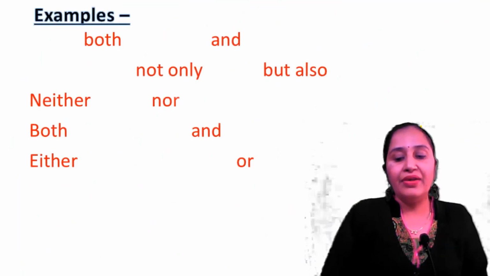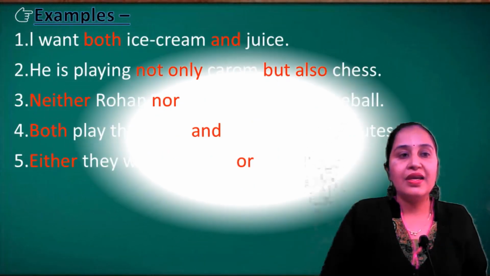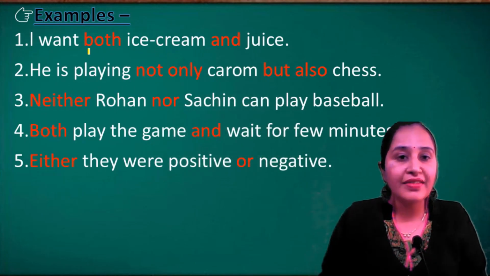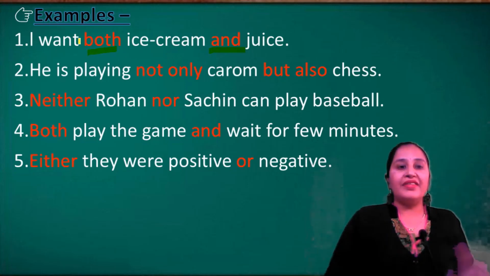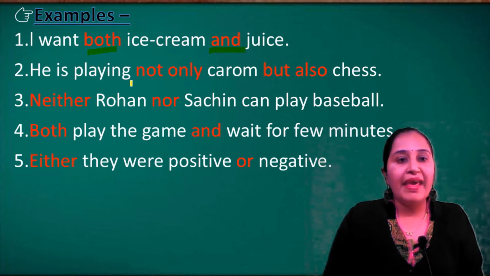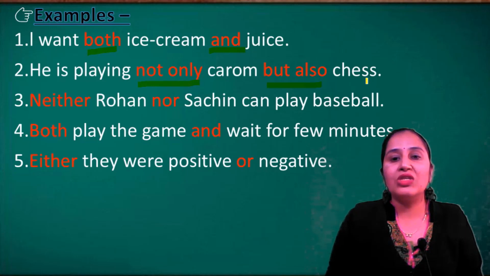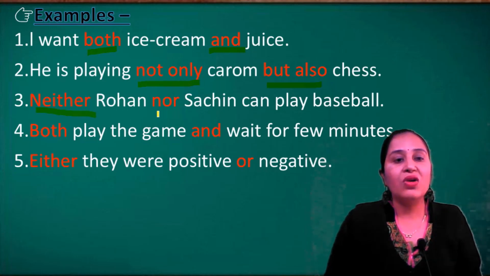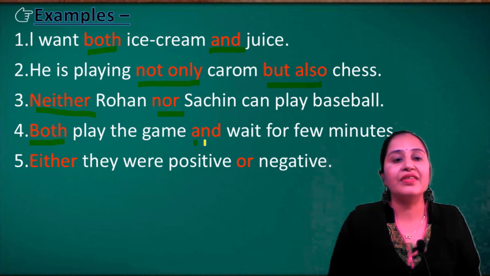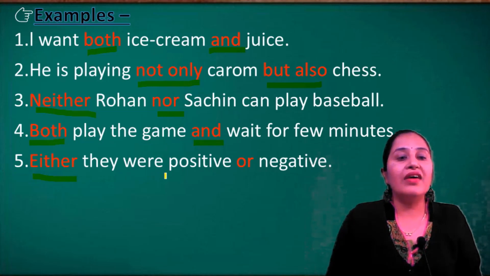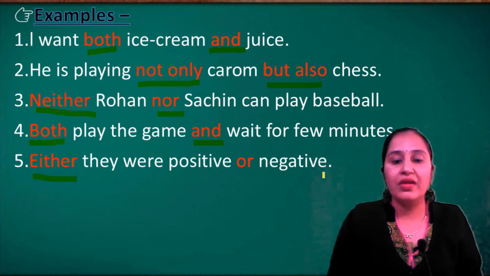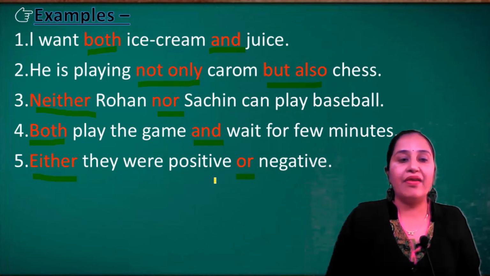These are some examples of correlative conjunctions. I want both ice cream and juice here. Both, and. This is a correlative conjunction. He is playing not only carom but also chess. Neither Rohan nor Sachin can play baseball. Both play the game and wait for a few minutes. Both, and. Either they were positive or negative. Either, or. This is a pair of conjunctions.